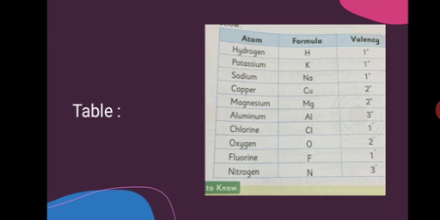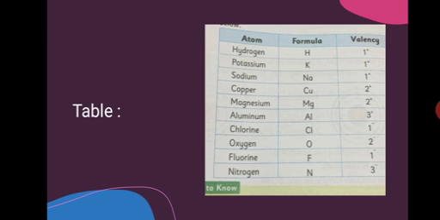Okay ji. Here is the table which is showing the valency of the elements: hydrogen 1 plus, potassium 1 plus, sodium 1 plus, copper 2 plus, meaning copper is losing 2 electrons, magnesium 2 plus, magnesium is losing 2 electrons, aluminium 3 plus, aluminium is losing 3 electrons, chlorine 1 minus. Why 1 minus? Because chlorine gains 1 electron. Very good.